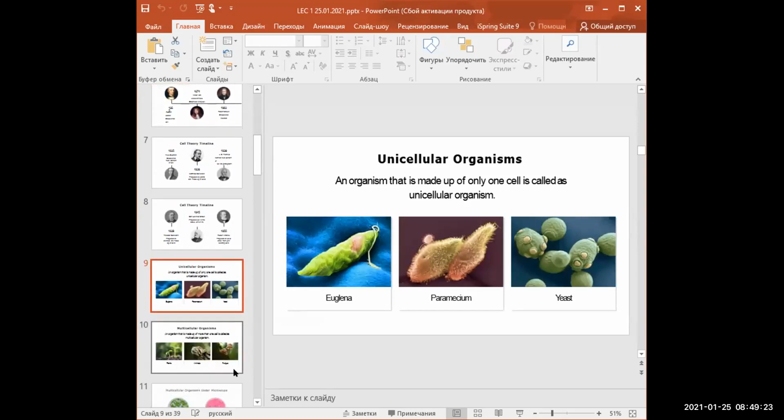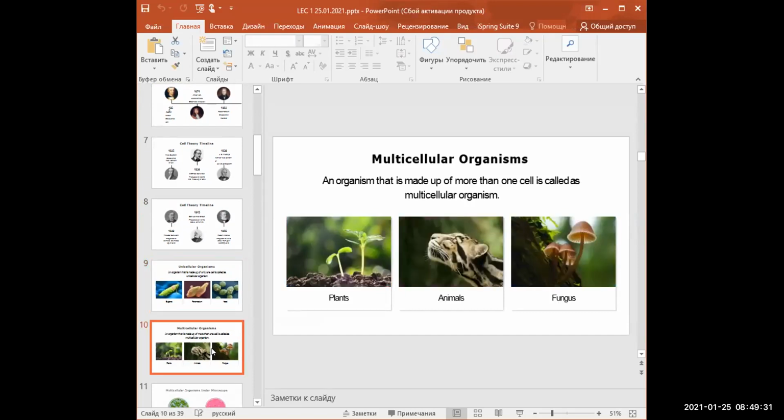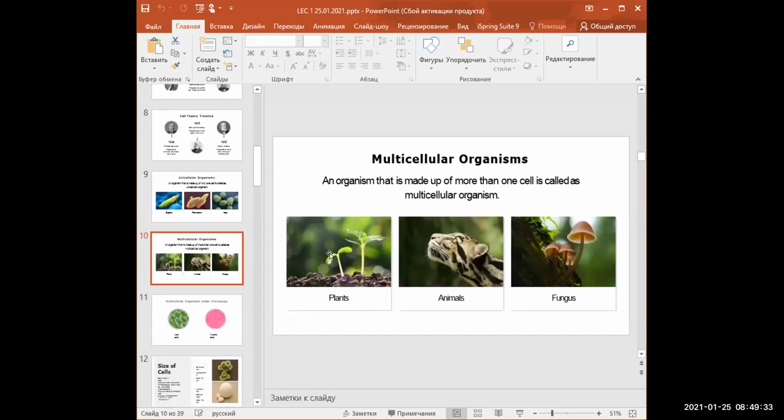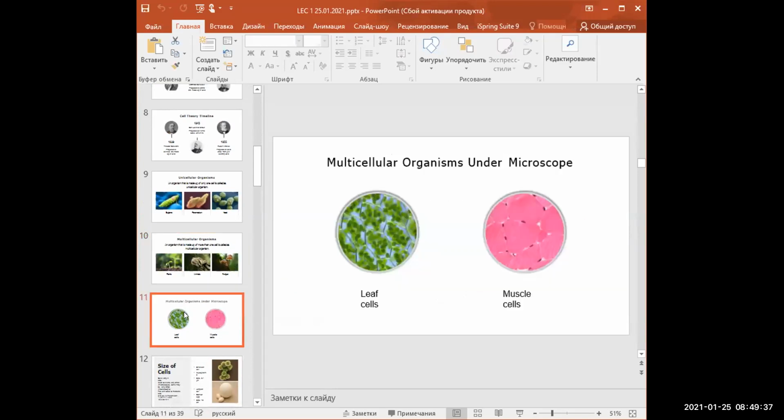An organism that is made up of only one cell is called a unicellular organism. For example, plants, animals, fungus, and organisms under the microscope, leaf cells and muscle cells.